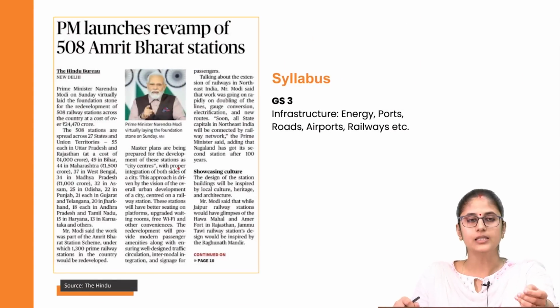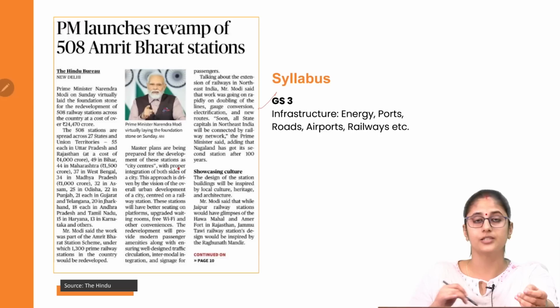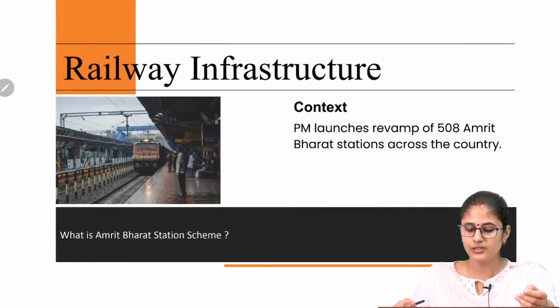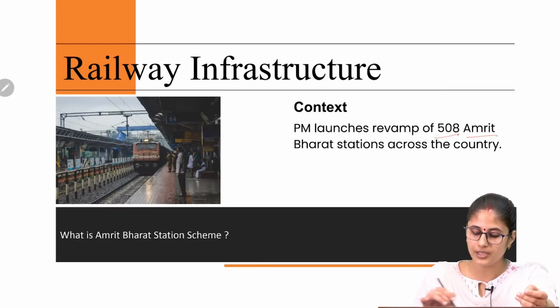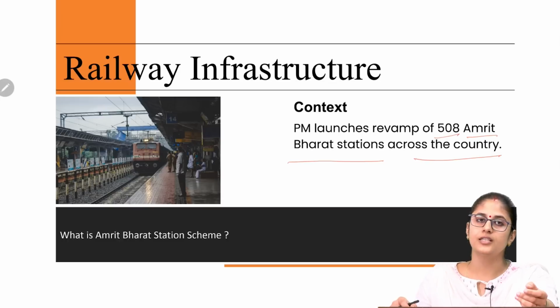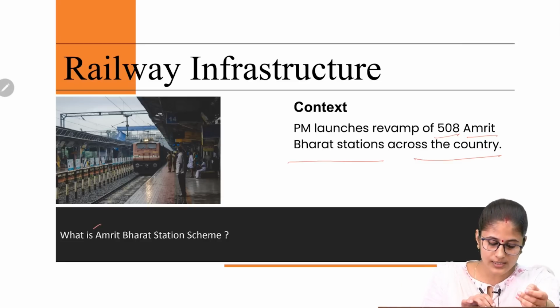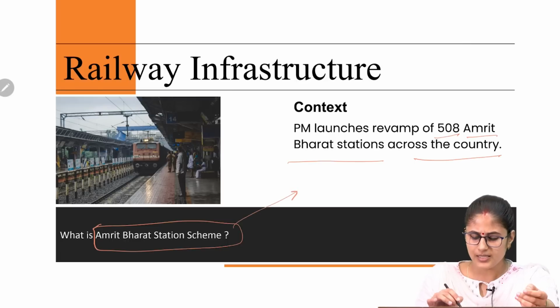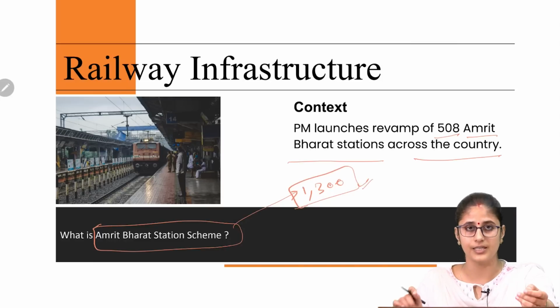Now, this next article relates to railway infrastructure, and this topic relates to this very aspect of your GS paper 3 syllabus. Let's try and understand the context first. So the context is, recently the Prime Minister has launched the revamp of 508 Amrit Bharat stations across the country. Now the first thing that we need to understand with regard to this article is, what is this Amrit Bharat station scheme all about? Under this, basically 1,300 prime railway stations would be redeveloped.